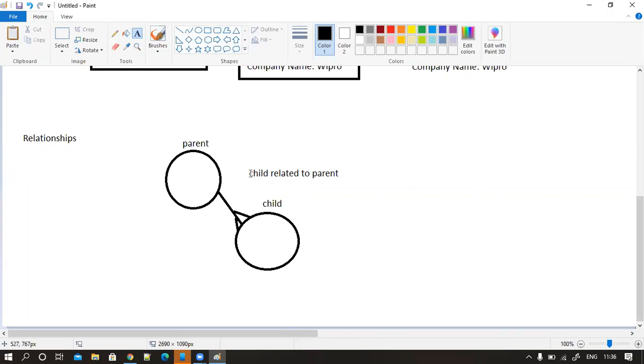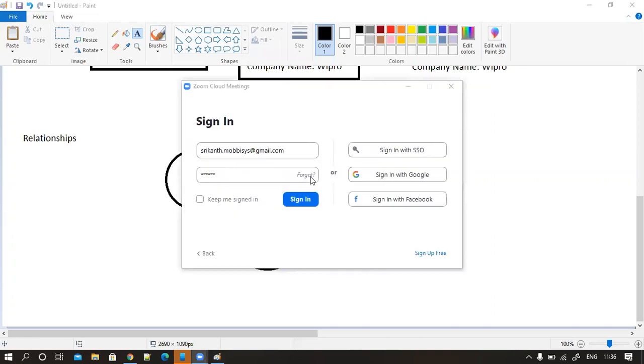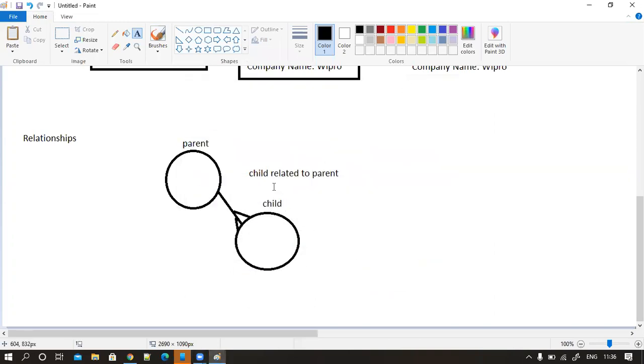Okay. So child is always related to your parent. Child is always related to your parent. Okay. So now let's say, for example,